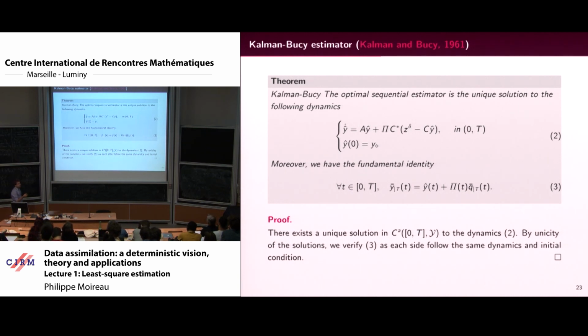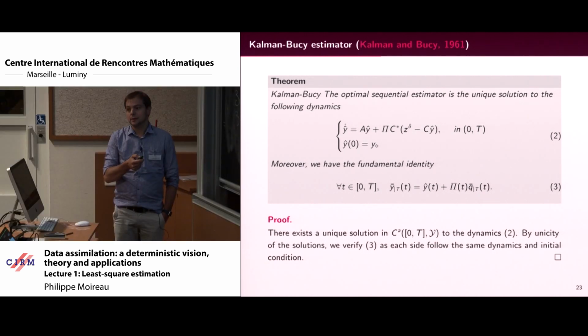You start from the a priori, so you start from only what you know, and you follow the dynamics, and every time you see a difference between the data and what you can reconstruct from the trajectory, you correct it by using this operator.